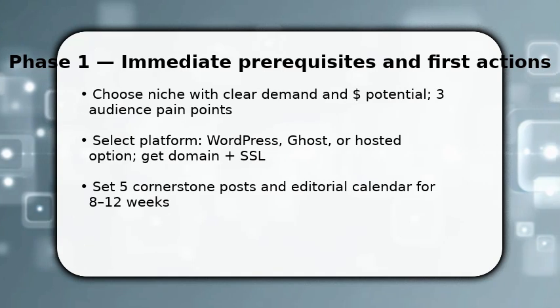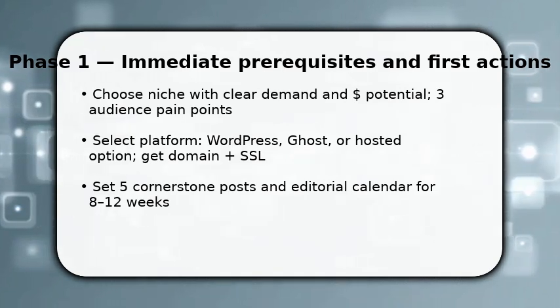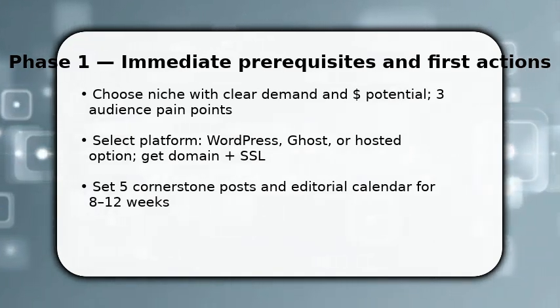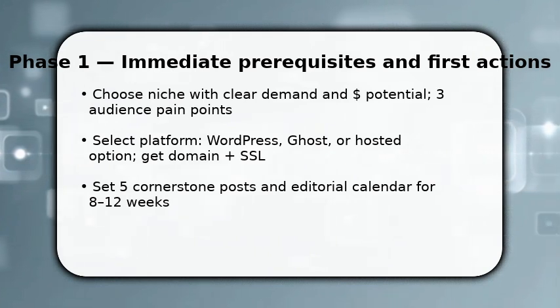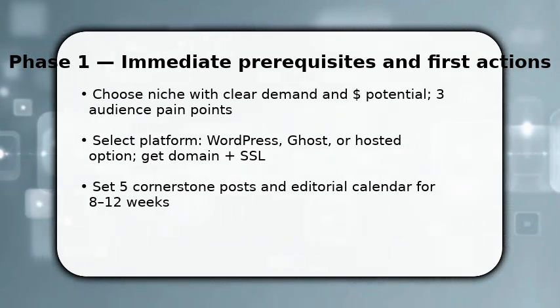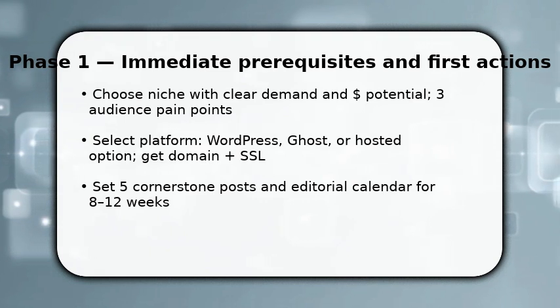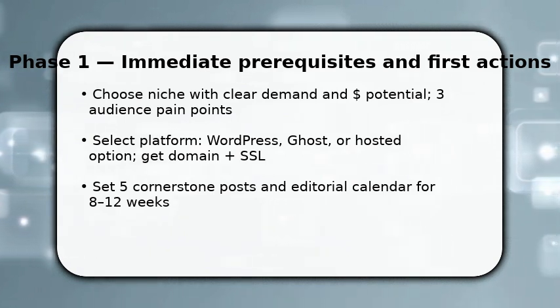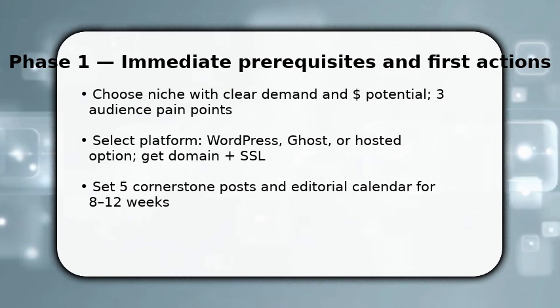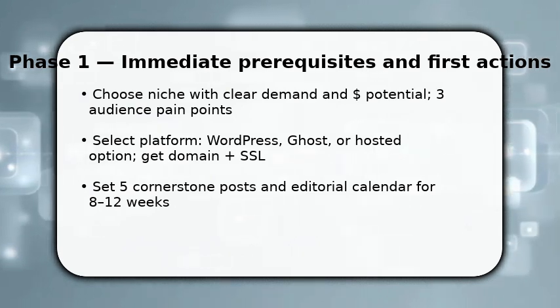You need immediate momentum. Pick a niche where readers pay or advertisers spend and register a short domain. Next, install WordPress or Ghost and enable SSL because trust converts. Then create 5 cornerstone posts that solve top problems. These are the posts you'll promote.